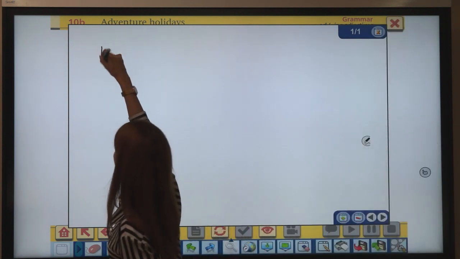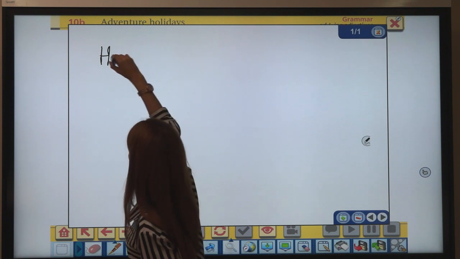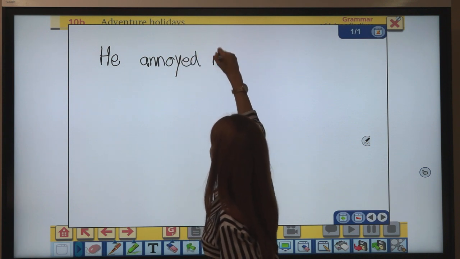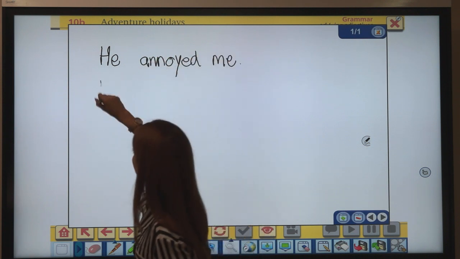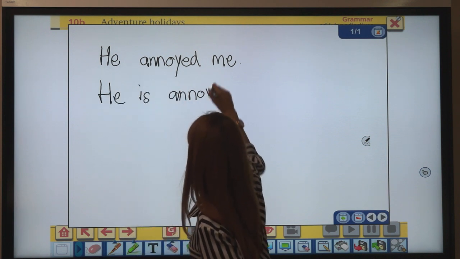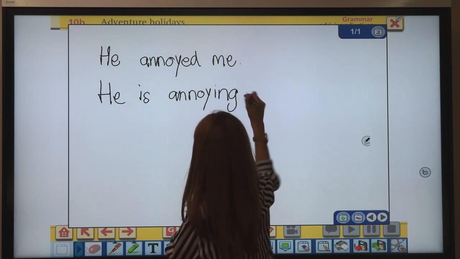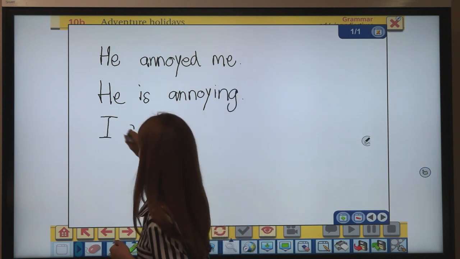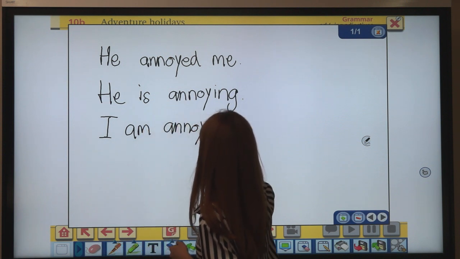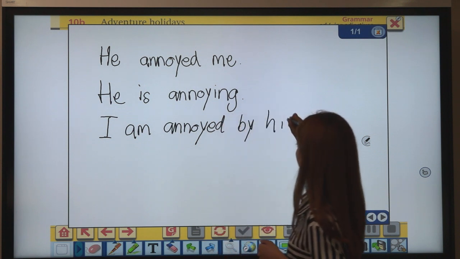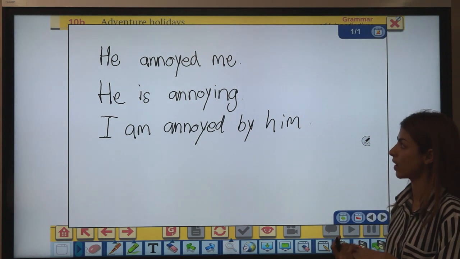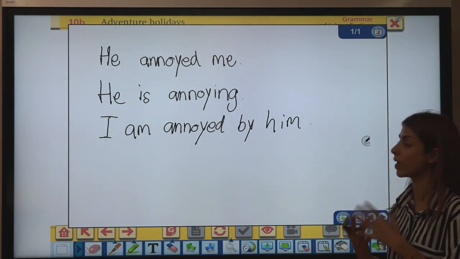If I say, in these three sentences you have the same root word, right? You have annoy